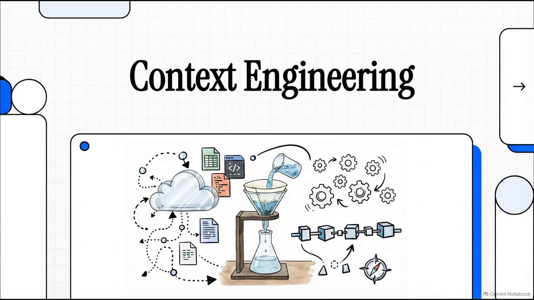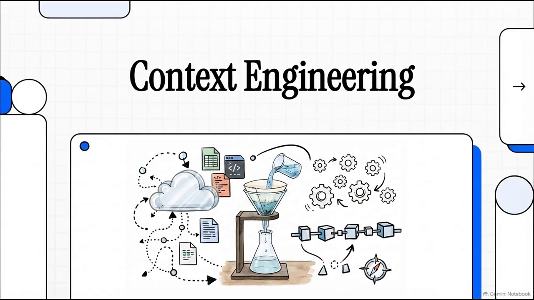Today we're unpacking a really massive evolution in generative AI. For the last couple of years, we've all been completely obsessed with the art of prompting, right? But if we actually want to build truly reliable, autonomous AI agents, we've got to evolve past that. We have to master context engineering.